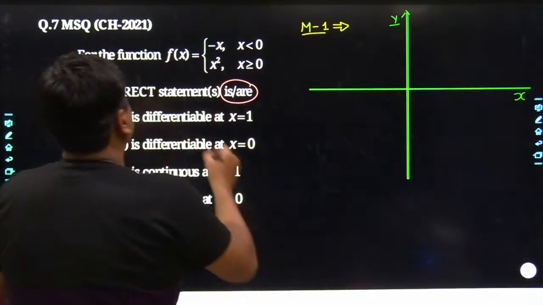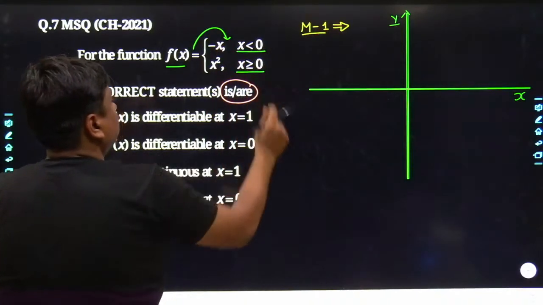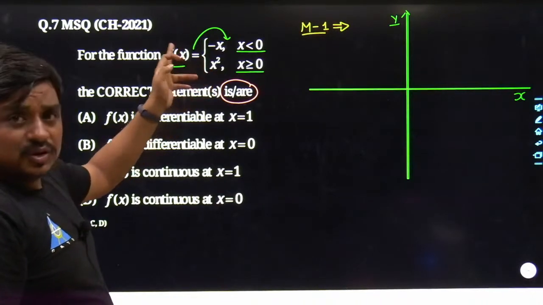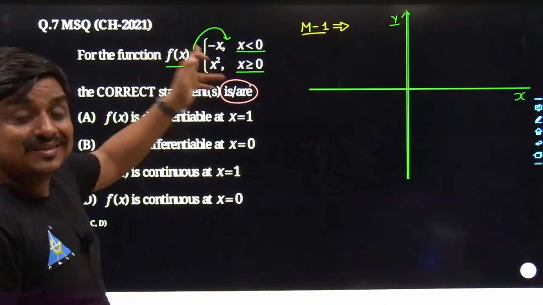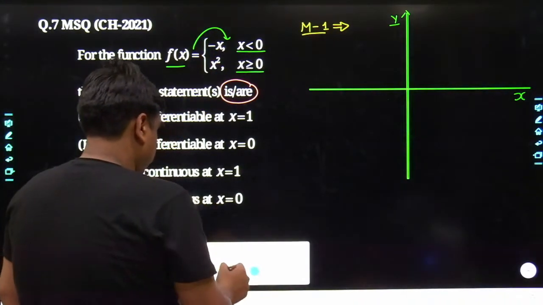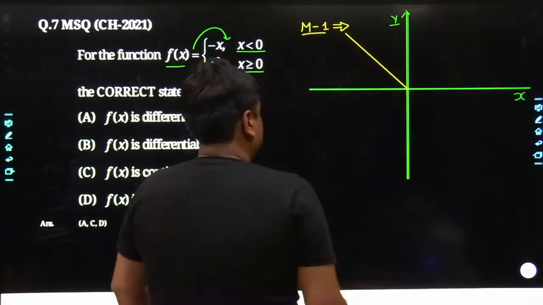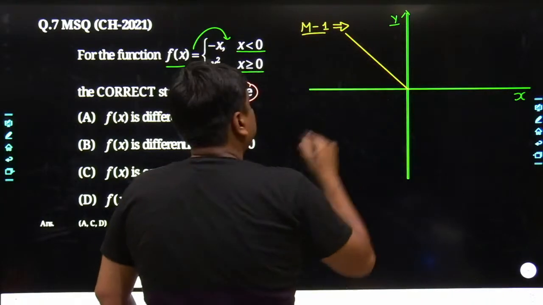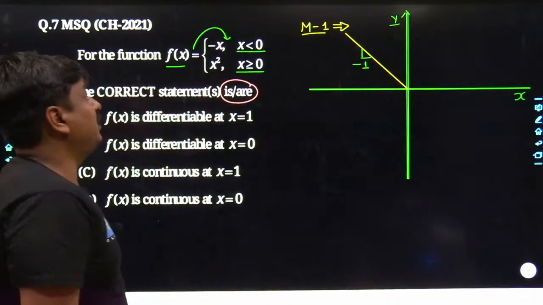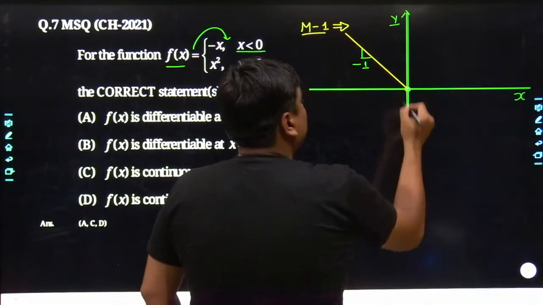As far as f of x is concerned, it has been bifurcated into two parts: for the range x less than 0, and for the range x greater than or equal to 0. What does minus x mean? It is a straight line having slope equal to -1 and constant c equal to 0. That means it would pass through the origin itself. So obviously we can draw this out. This curve would be sort of this. Its slope is -1, and it is trying to pass through the origin. But it is defined only for x less than 0, not even at x equals 0. So at x equals 0, it would make a hole over here.